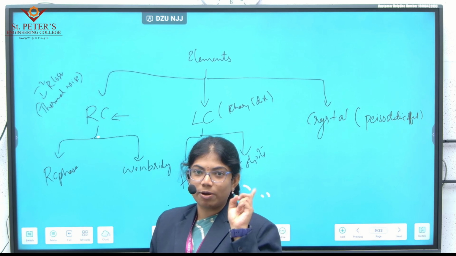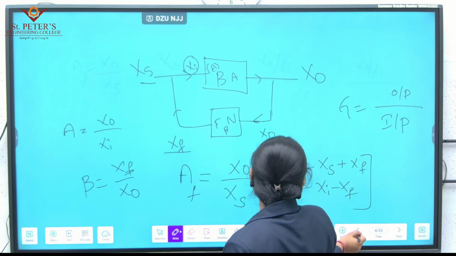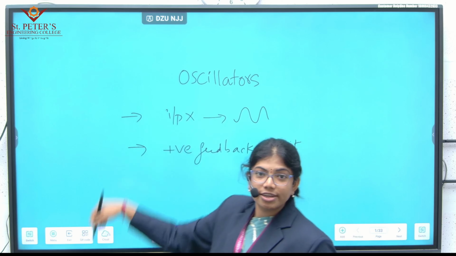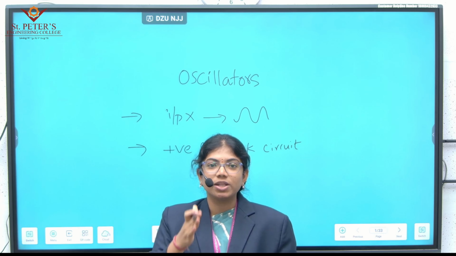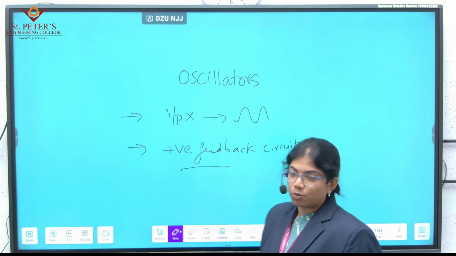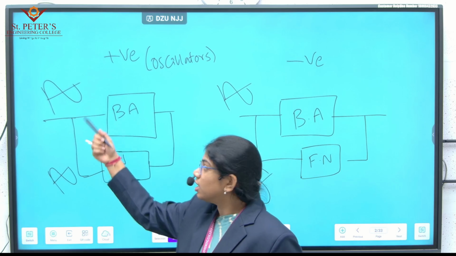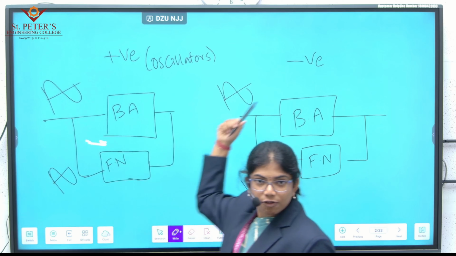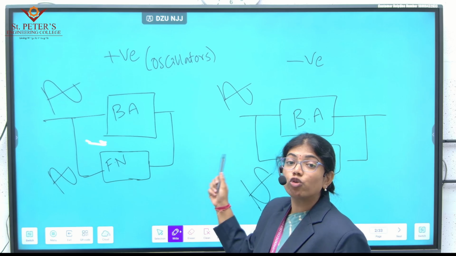Let's recap for 1 minute, then we'll wind up. So in this class, first we did the definition of an oscillator. An oscillator is an electronic device that does not take any input signal but will generate an output waveform, and also it is a positive feedback network. Now what is positive feedback and negative feedback? Positive feedback means both the input signal and the feedback signal have to be in phase. Negative feedback means both the input signal and the feedback signal should be out of phase.